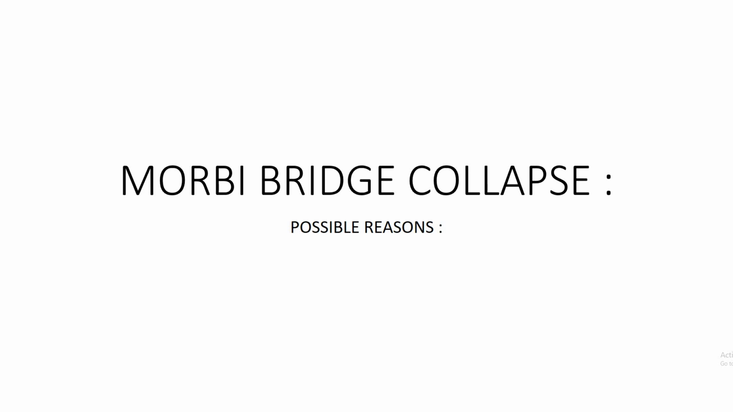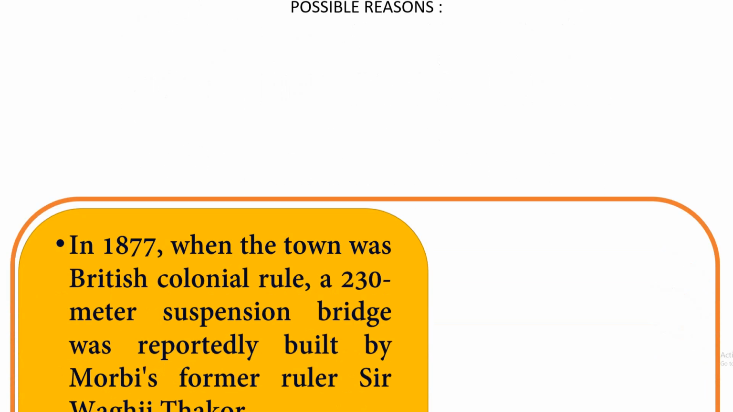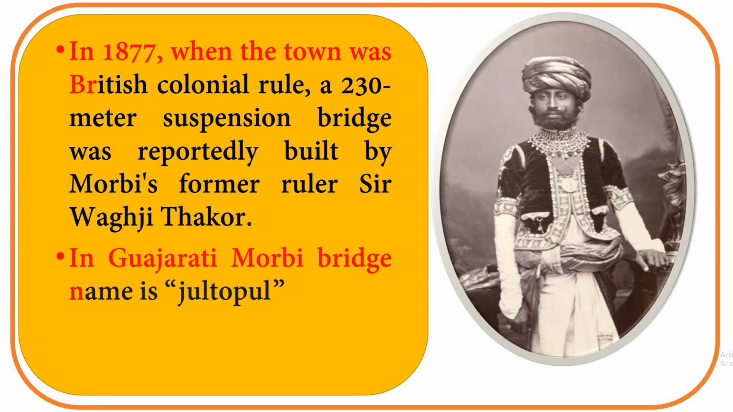Let us see the possible reasons behind the Morbi bridge collapse. In 1877, when the town was under British colonial rule, the 230-meter suspension bridge was built by Morbi's former ruler Sir Vakji Thakur. In Gujarati, the Morbi bridge name is Jhulto Pul.